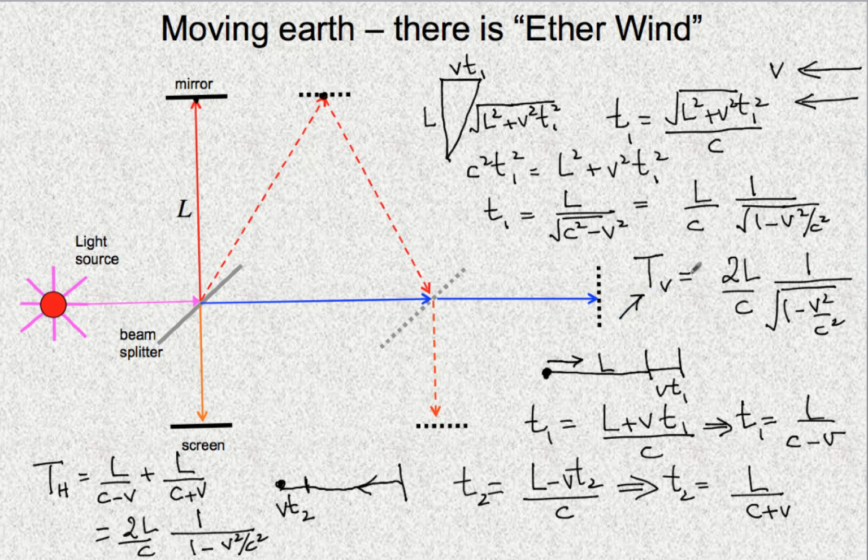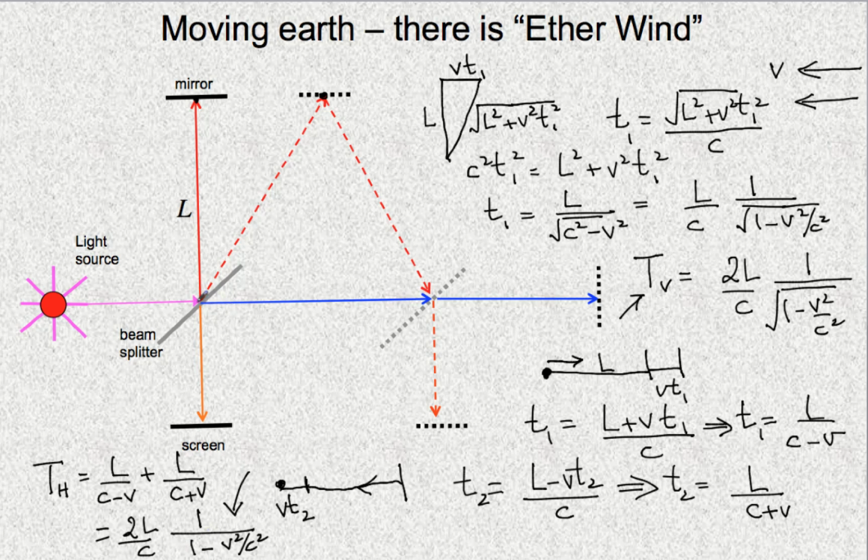So compare the vertical time, which has 1 over the square root of 1 minus v squared over c squared, with the horizontal time, which has 1 over 1 minus v squared over c squared, no square root over here.